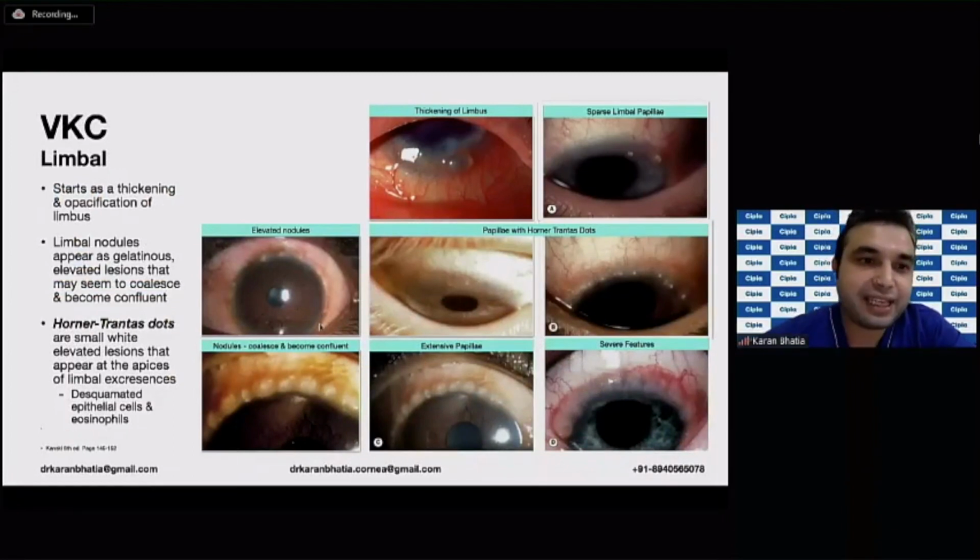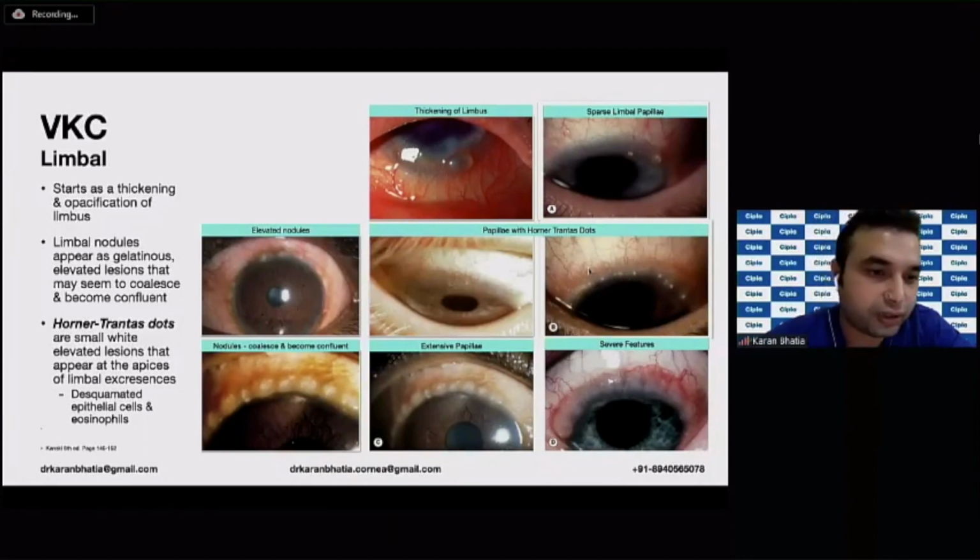Now this basically starts as a thickening or an opacification of the limbus, as you can see in this picture over here. Then it forms limbal nodules. These limbal nodules start forming, and these are the limbal papillae, and then they get elevated. Later these nodules can coalesce and become confluent also. You also find the presence of these dots over here. These are elevated over here, more here. These two pictures you can see.